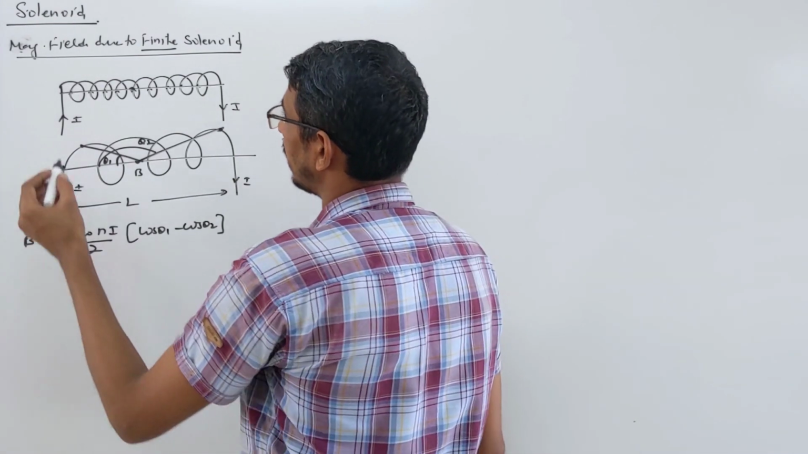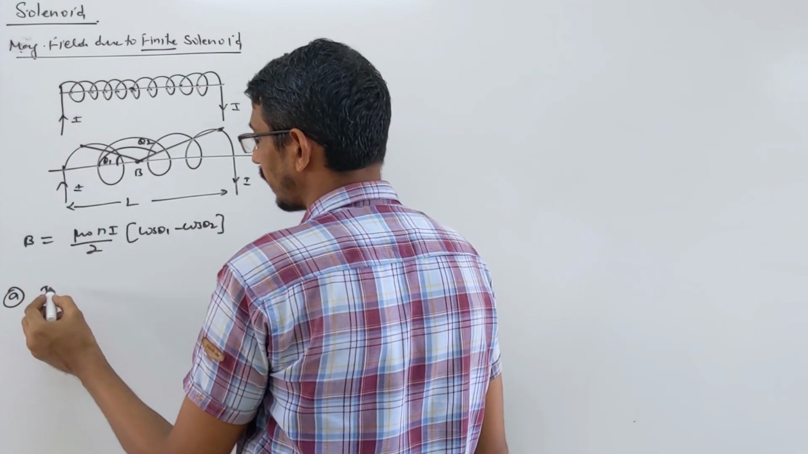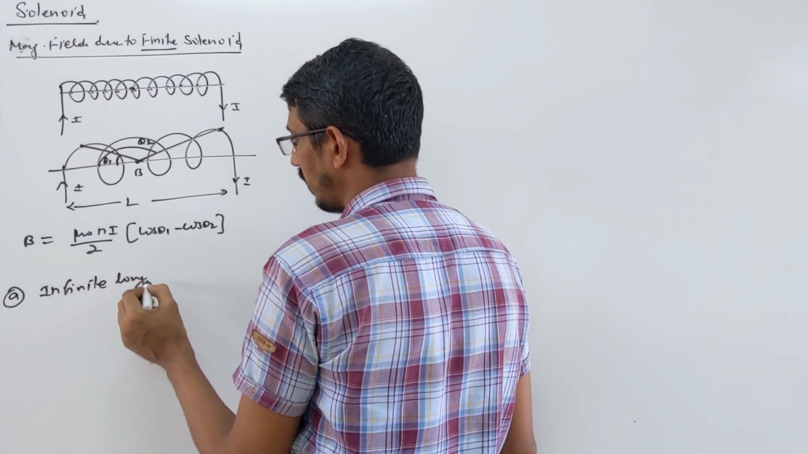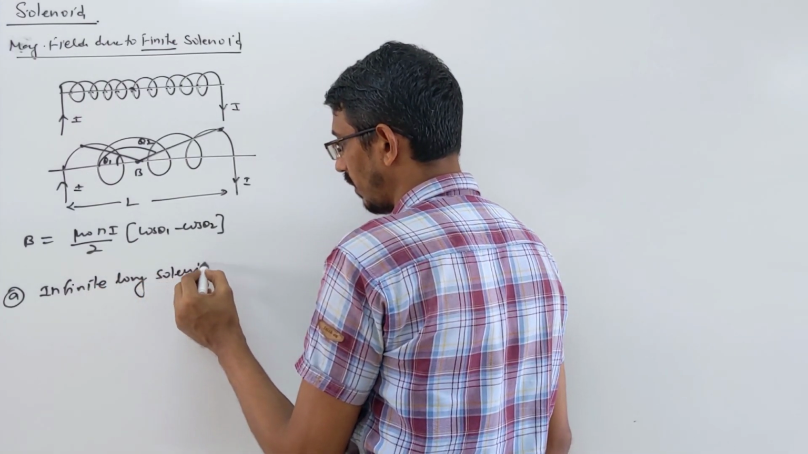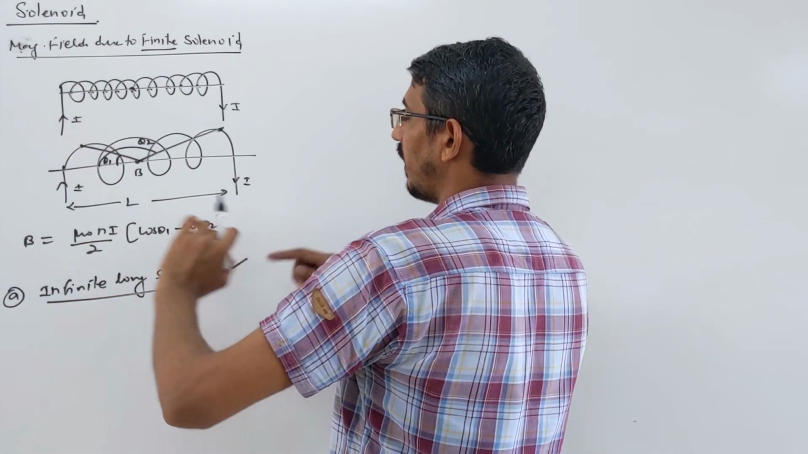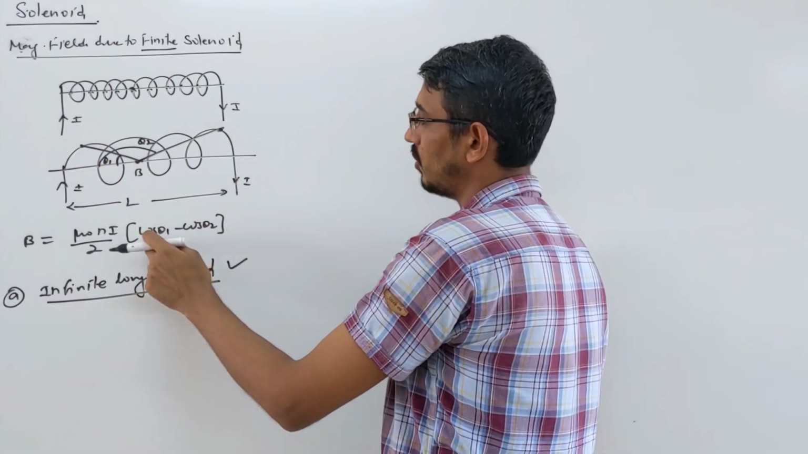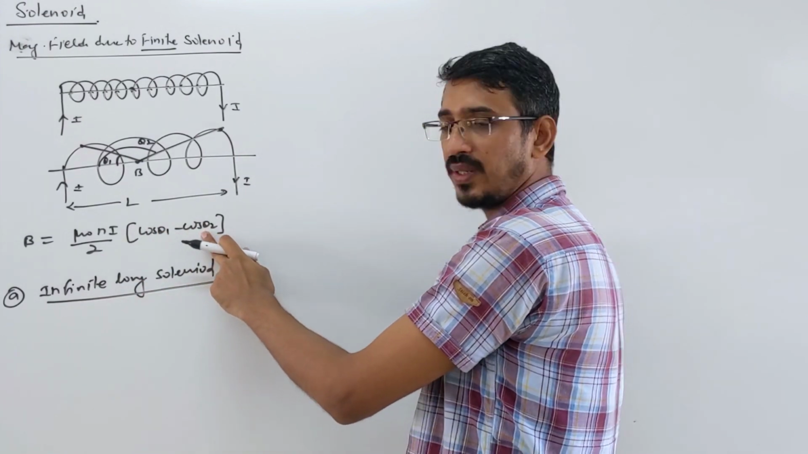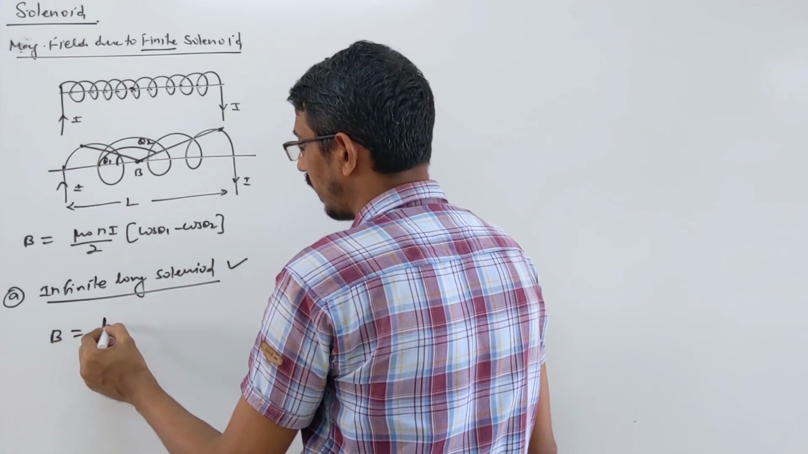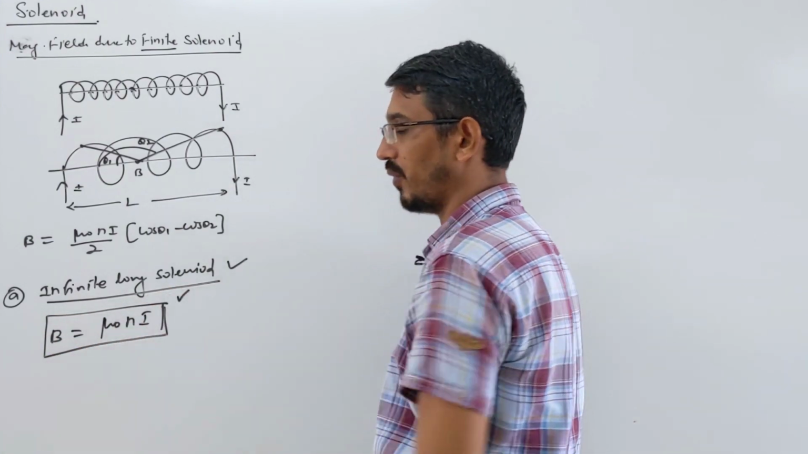So I'm writing the second case, the main case actually. This was the general formula, mu naught N I upon 2. Now infinite, or you say just long, a long solenoid. Mainly we have to talk about this only. So for very long, this angle becomes 0 degrees and that angle becomes 180 degrees. cos 0 means 1, cos 180 means minus 1. So this becomes plus 2, which cancels the 2 here. So the magnetic field due to an infinite long solenoid is mu naught N I. That's all. So you have to focus on this formula.